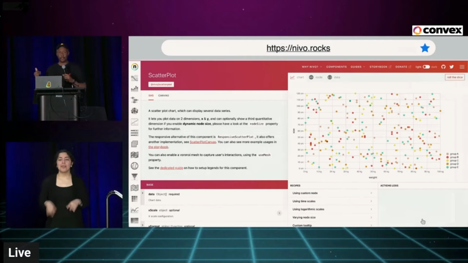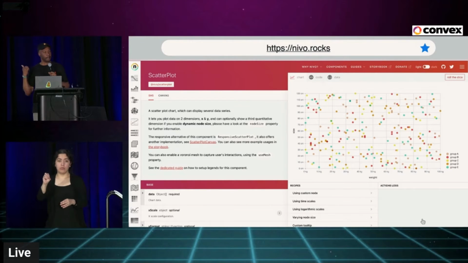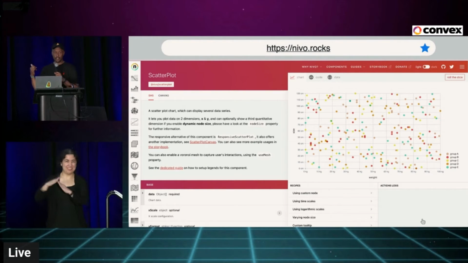But I don't know anything about this. And if you take anything from this, I just want to let you know Nevo rocks, which is the name of the URL. Like this charting library, back in the day, not even 10 years ago, 5 years ago, I was using a bunch of D3 to try to build a bunch of dashboards.